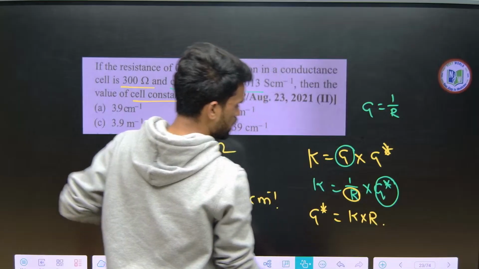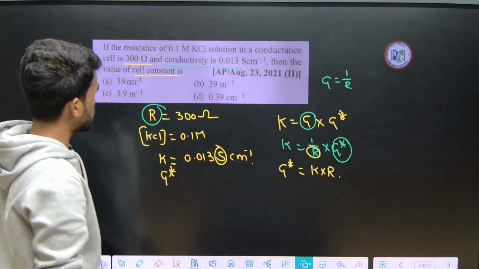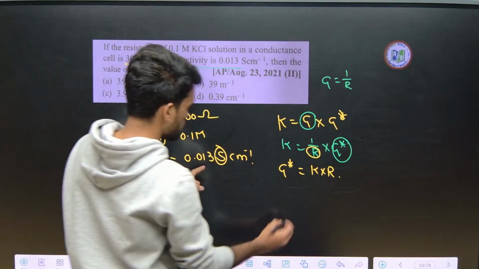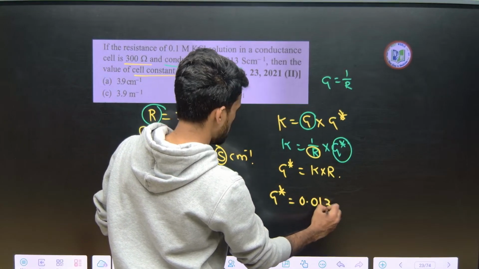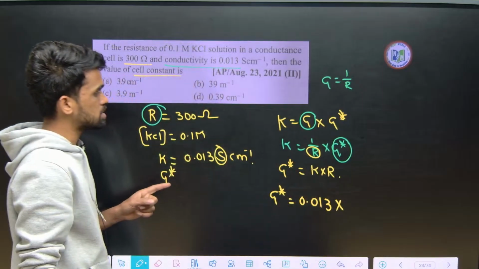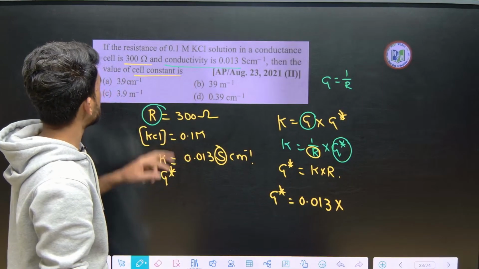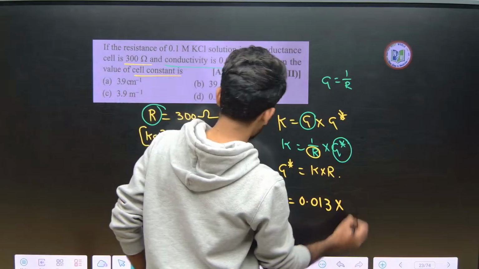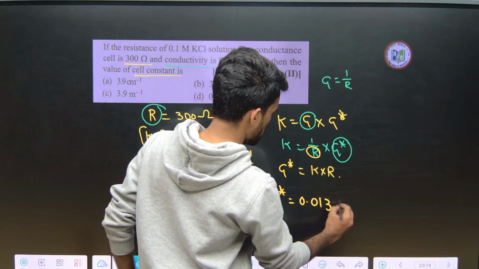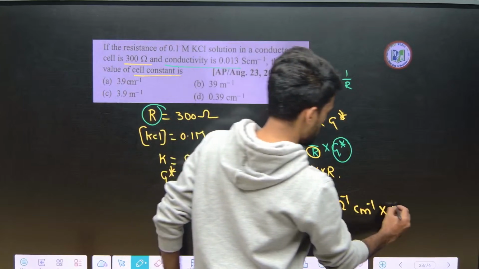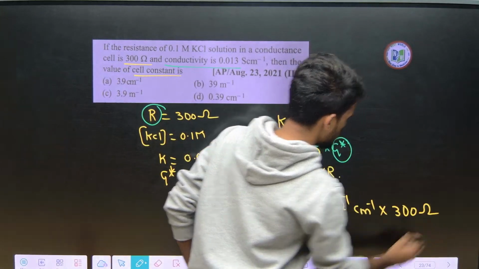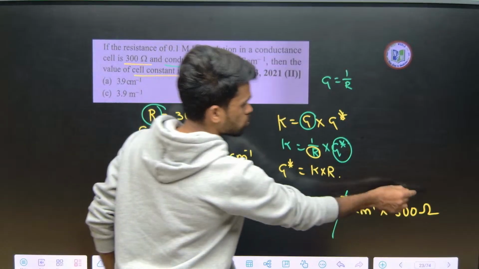So what is K here? K is conductivity, which is 0.013 into resistance, 300. You can mention the units here, ohm inverse centimeter inverse into 300 ohms. Now look at this, guys, ohm inverse, ohm can be removed.